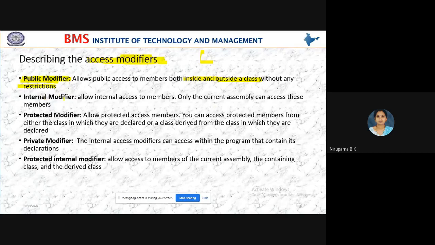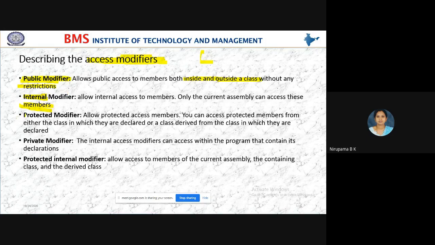And the internal modifier. The internal modifier allows internal access to members. Only the current assembly can access these members. It is also similar to private. Only within the particular class can you access the internal modifier variables. Whichever variable you declare using this internal keyword, the scope of that variable will be within the class only.